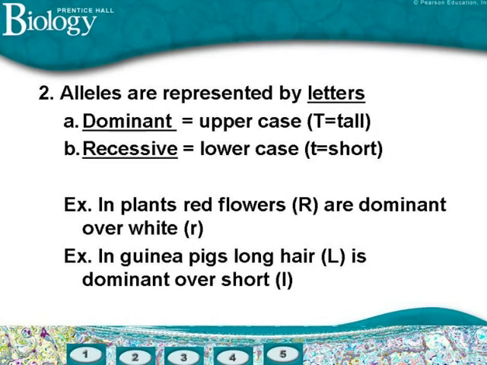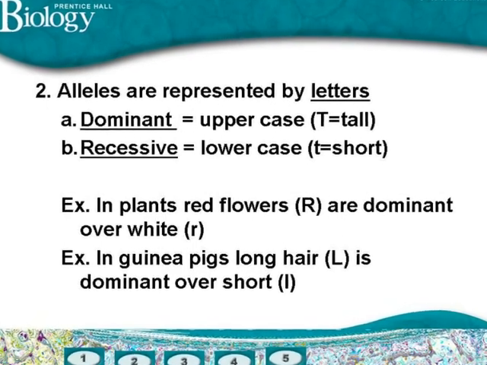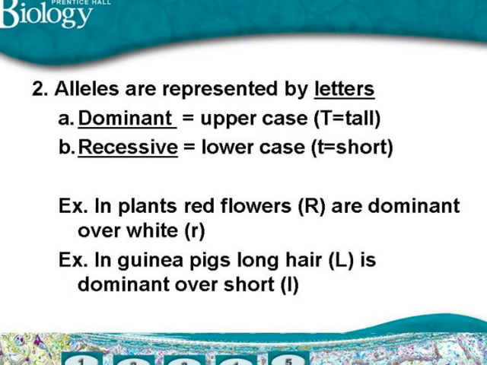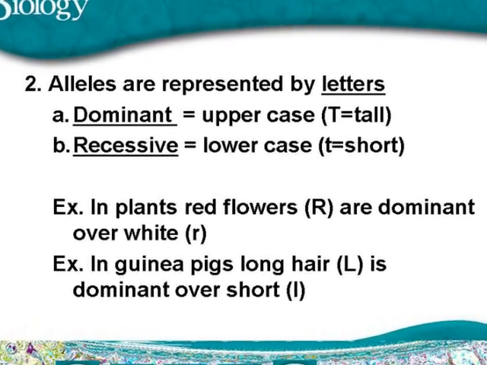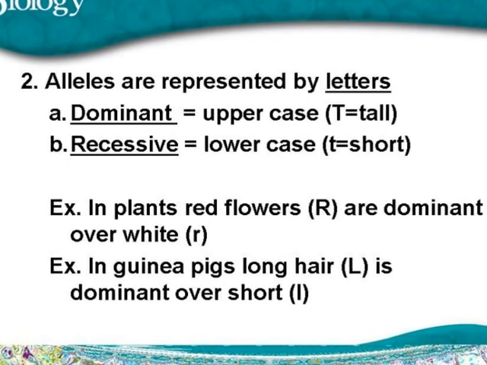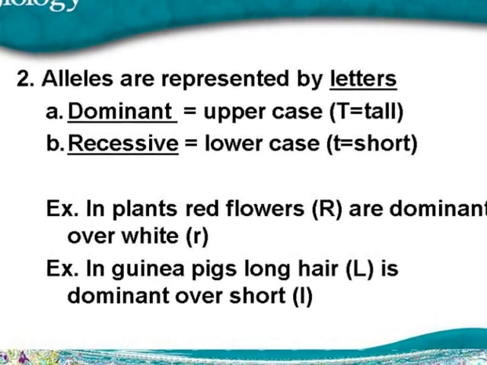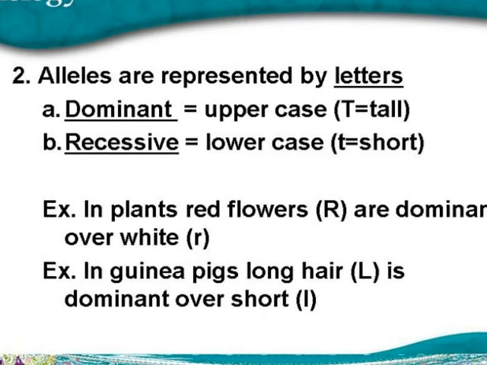As you can see from the Punnett square, the alleles in a Punnett square are represented by letters. The letter used is determined by the dominant trait. Since tall stems was dominant, we used a capital T to represent the tall trait, and we used a lowercase t to represent the recessive trait.